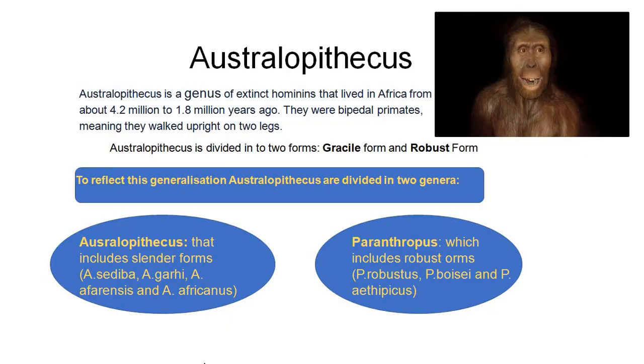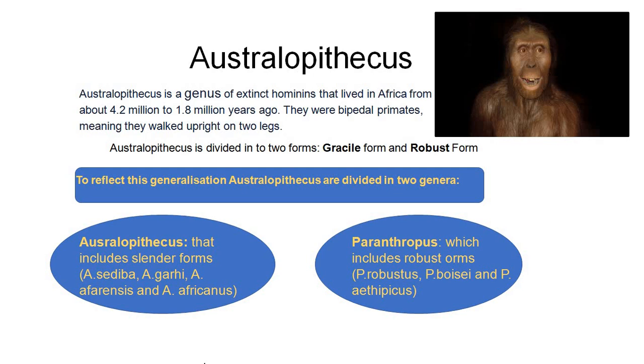Australopithecus is a genus of extinct hominins that lived in Africa from about 4.2 million to 1.8 million years ago. They were bipedal primates, meaning they walked upright on two legs. Before Australopithecus, primates were not able to walk on two legs.